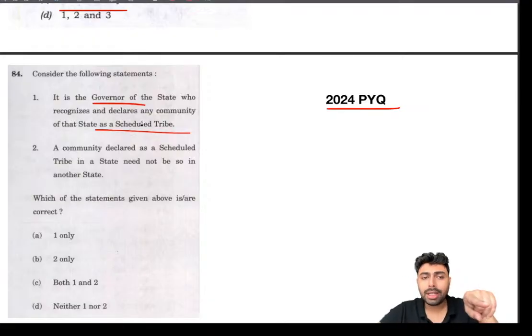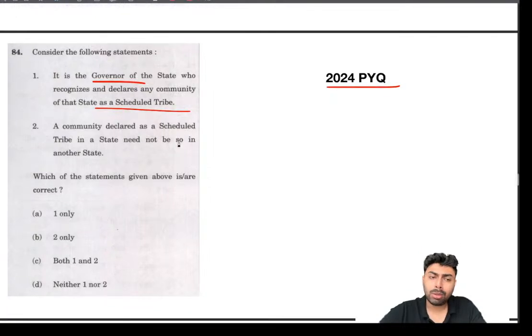So for scheduled areas, pay close attention, especially when president, governor or any minister is mentioned. You have to be extra cautious whether they are the ones doing that, and for that you have to learn about these scheduled areas. So declaration and definition, everything is done by the president, and the report is submitted by the governor. And then a community declared a scheduled tribe in a state need not be so in another state. Fairly logical, that's true only, and we can arrive at the answer.